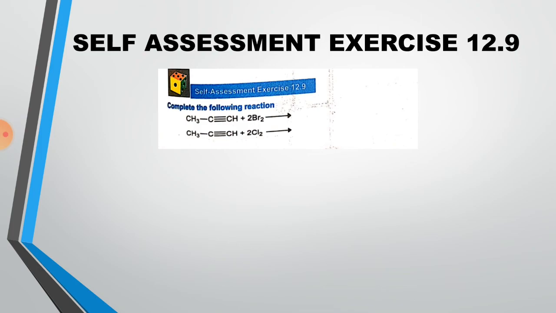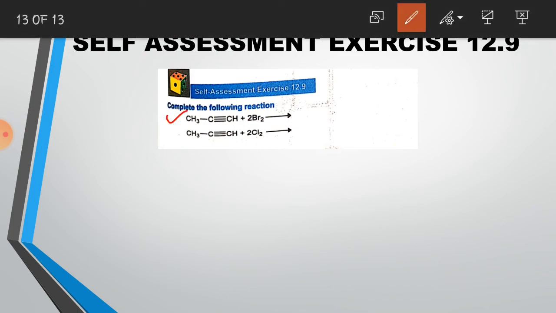Let's do a self-assessment exercise. Complete the following reaction. In the first reaction, we are given propyne, because here 3 carbon atoms are present, and we have to react it with 2 molecules of bromine. We know that the addition reaction of alkynes involves addition of 2 molecules. So we will just write the end product.